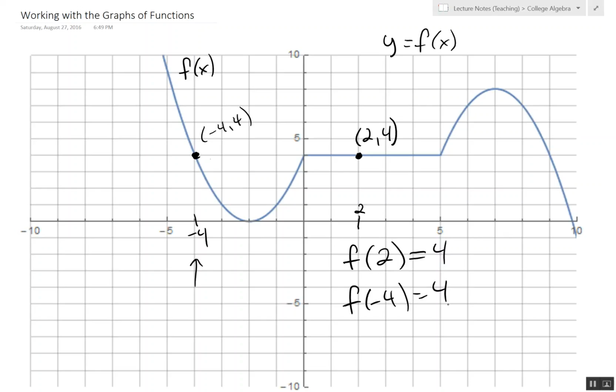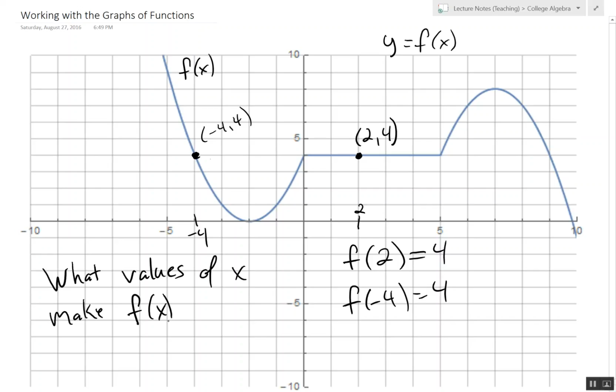We could also ask this question: what values of x make f of x equal to 7?